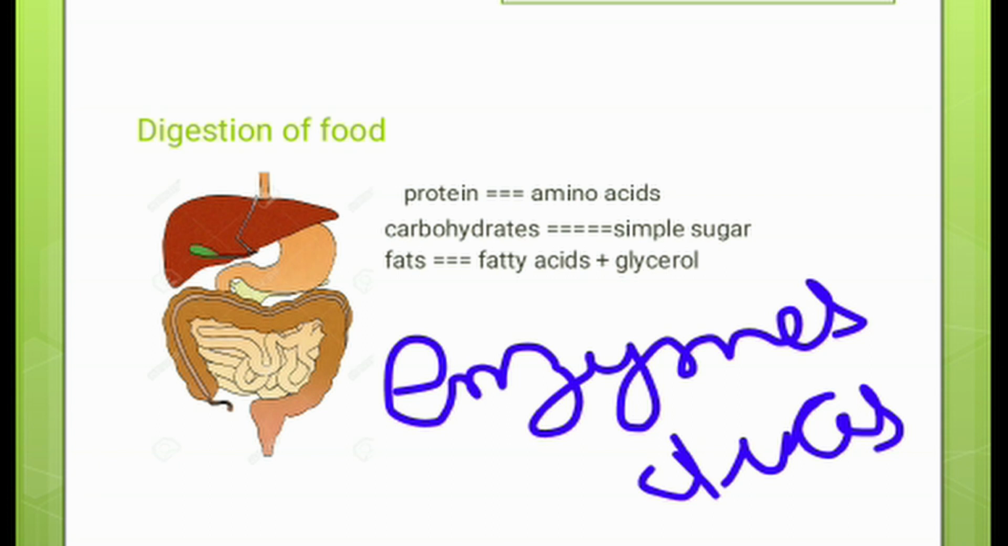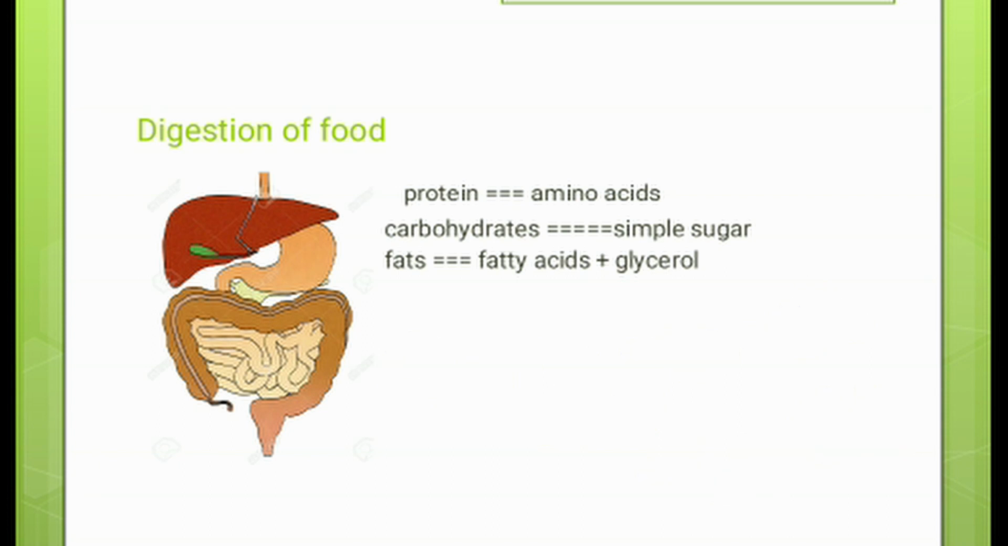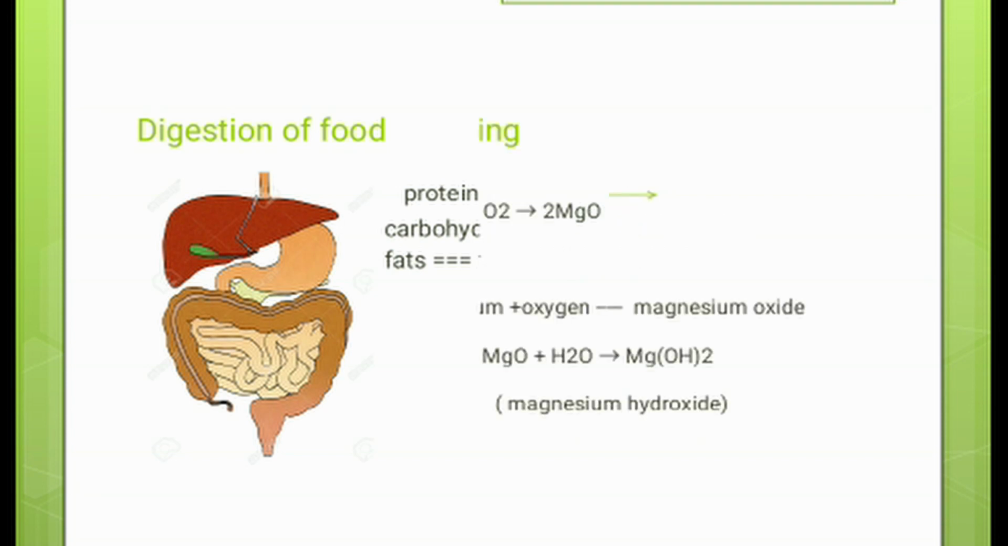Like protein is broken down into amino acids, carbohydrates are broken down into simple sugars, and fats are broken down into fatty acids and glycerol. So this is an example of chemical change.